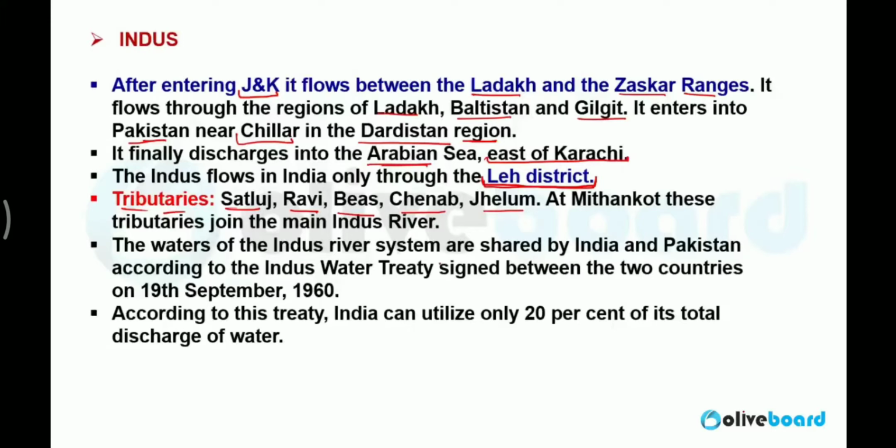The water of the Indus river is shared by India and Pakistan, according to the Indus Water Treaty signed between the two countries on 19th September 1960. According to this treaty, India utilizes only 20% of its total discharge water, and the remaining 80% goes to Pakistan.